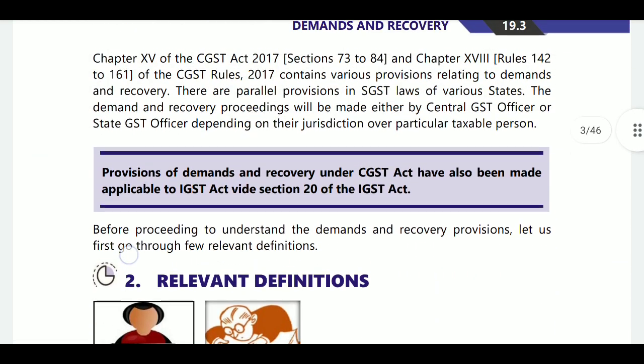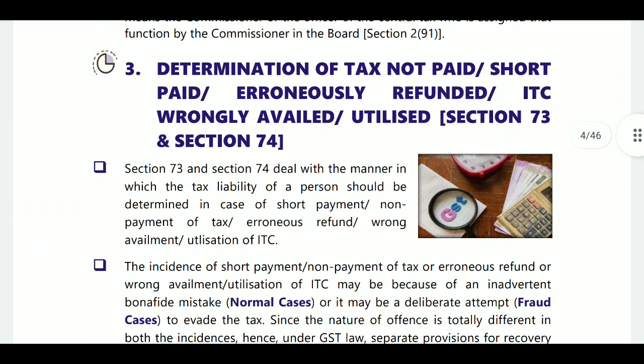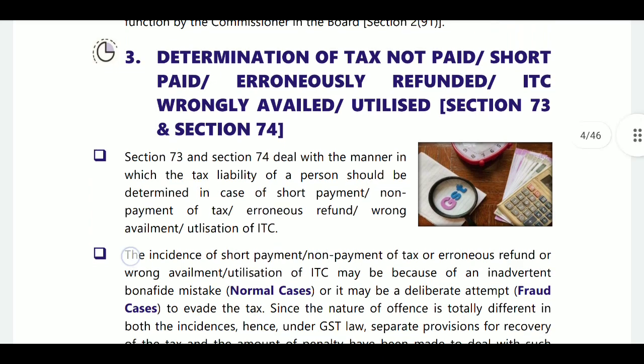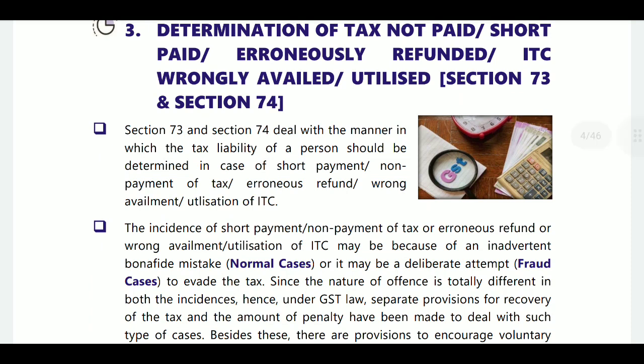In this category, some provisions were provided. Here we will discuss mainly sections 73 and 74, the main sections, and the remaining are residuary sections. As per section 73 and section 74, section 73 is applicable in normal cases.